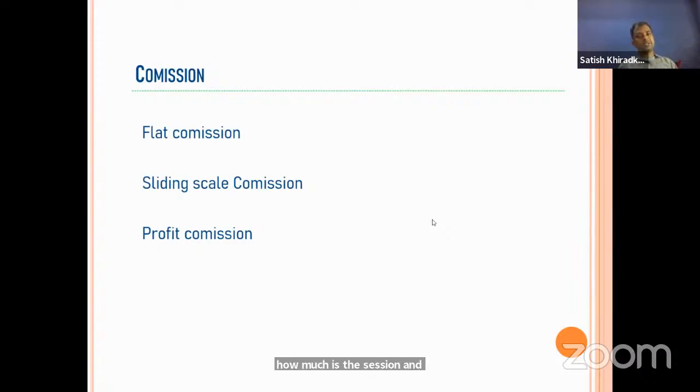Then sliding scale commission. Sliding scale commission is based on the claim basis. As the claim ratio decreases, the commission rate increases. That is the sliding scale commission. And one more commission is the profit commission. It is paid in case there is a profit on the treaty.